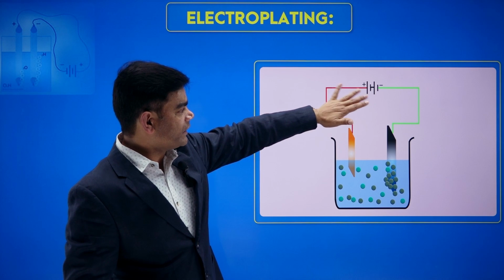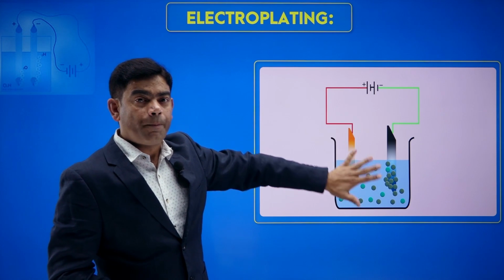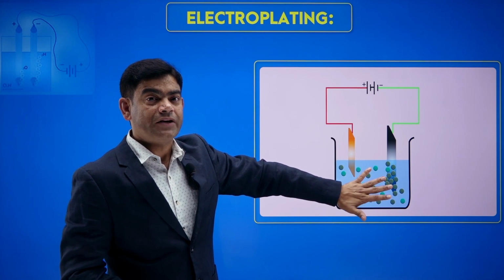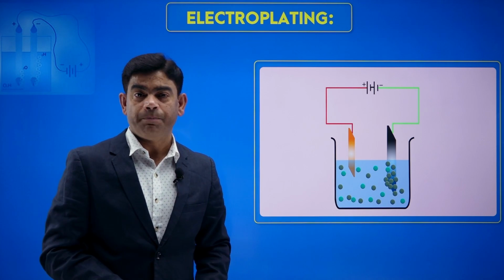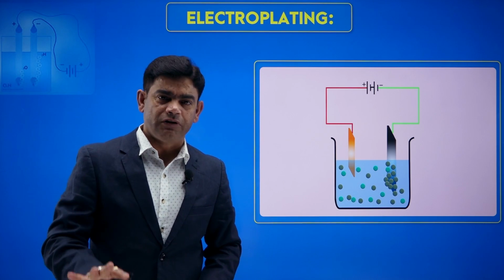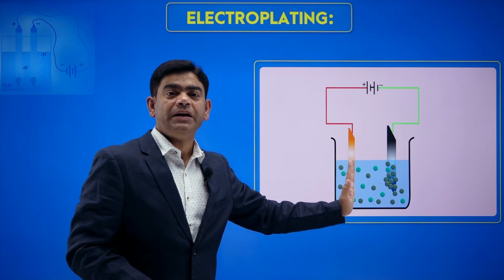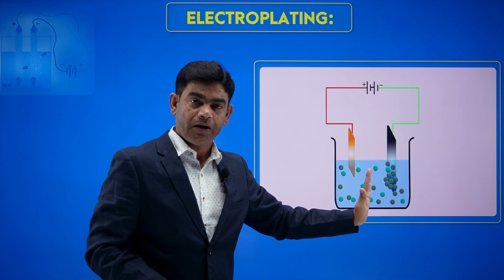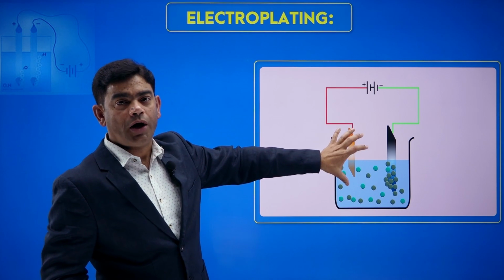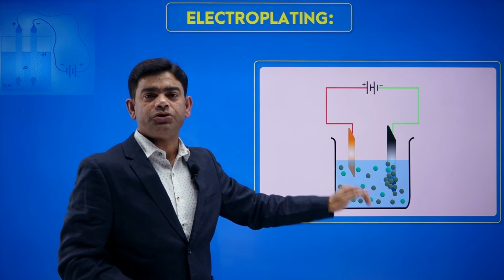The moment the current is passed over here, the copper in the solution gets attracted towards the negative, because copper metal ions are positively charged particles. So the copper is being attracted towards the plate and sticks to the plate. Whereas the copper from the rod gets dissolved in the solution.